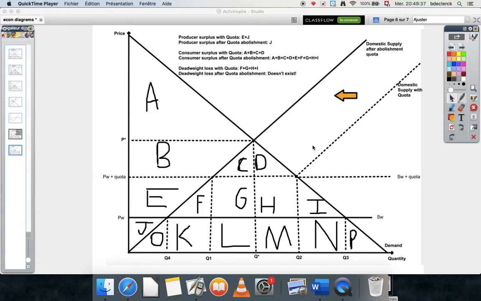Also, trade creation can have different effects on different groups of people, different stakeholders.